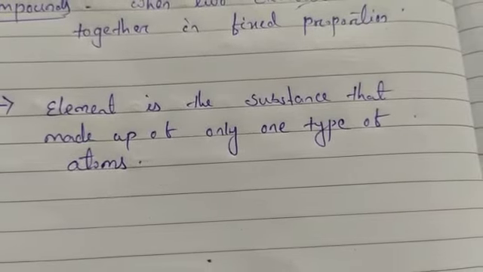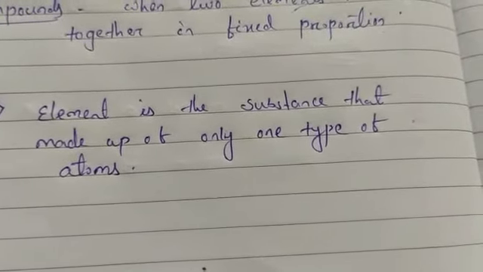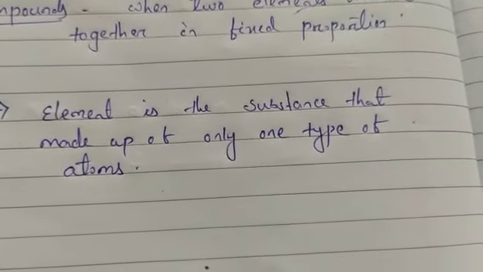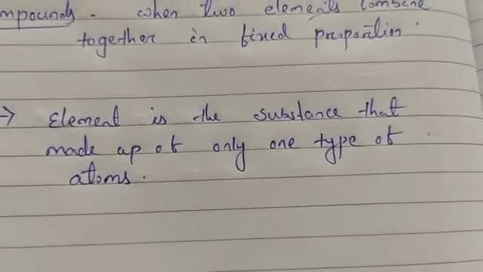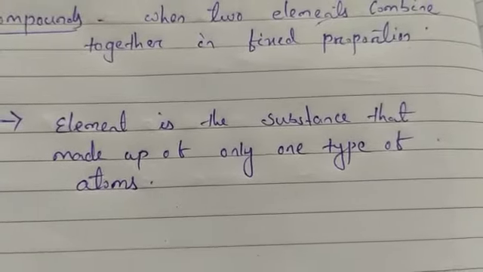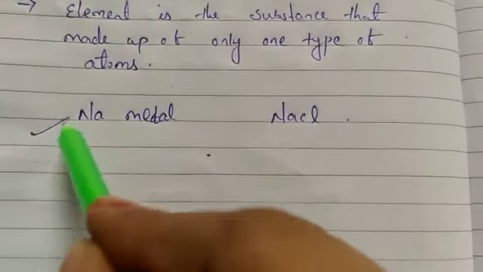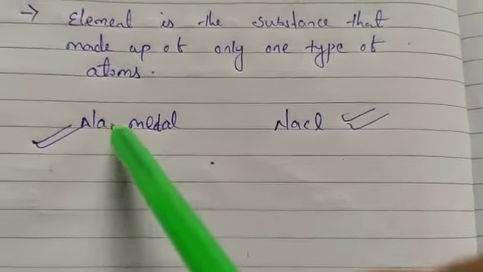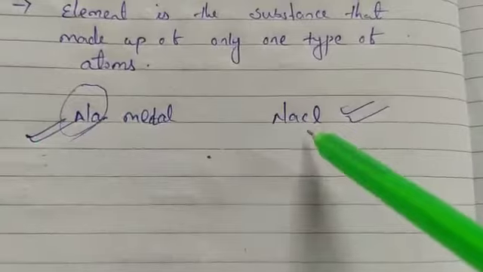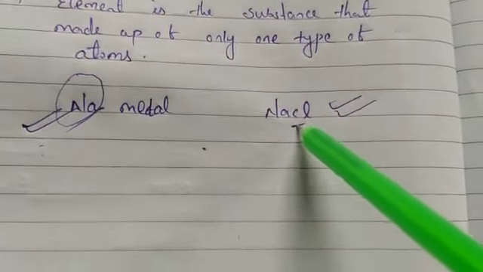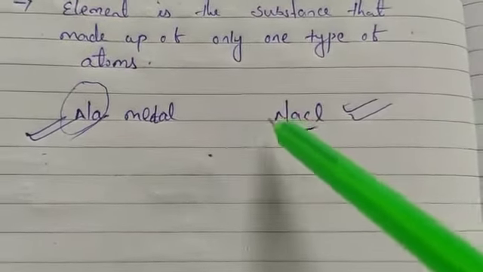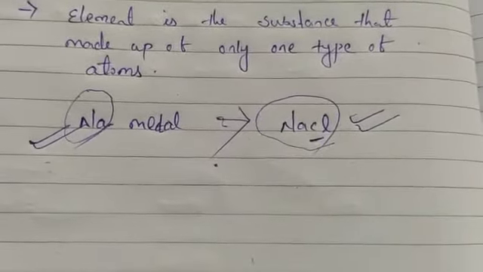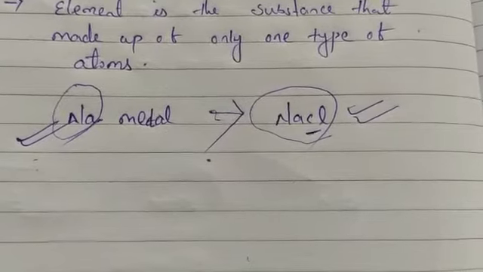For example, we can take that an atom of sodium metal is different from the atom of sodium present in sodium chloride. We have taken two things, sodium metal and sodium chloride. The atom of sodium metal is different from the sodium present in sodium chloride, because here it has already undergone a chemical reaction, so the properties of the atoms are also changed.